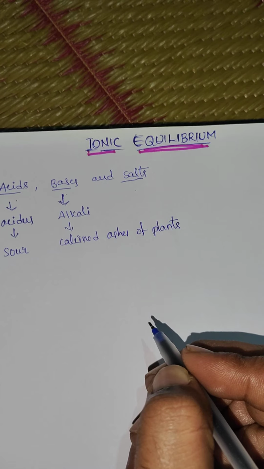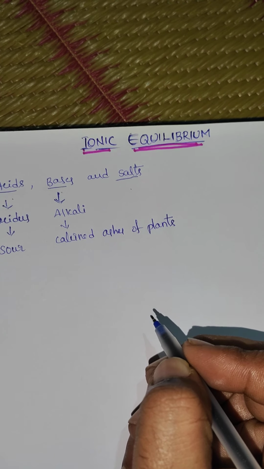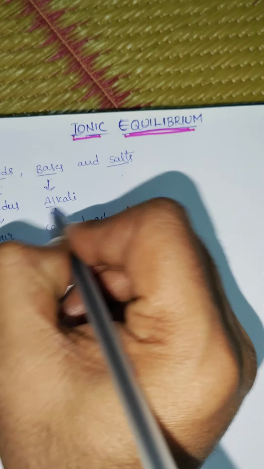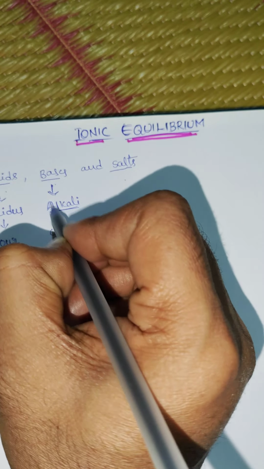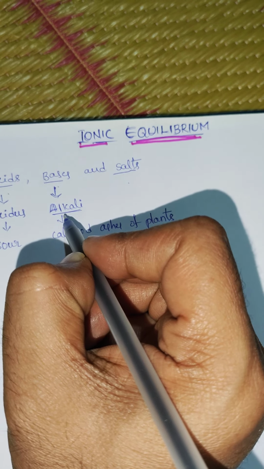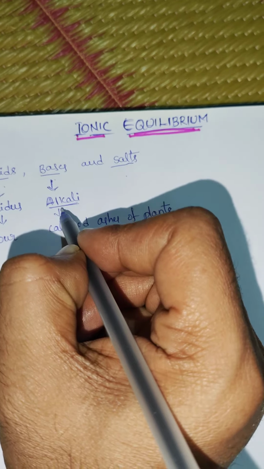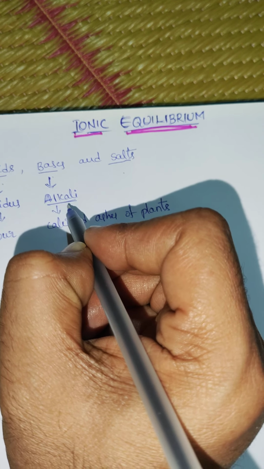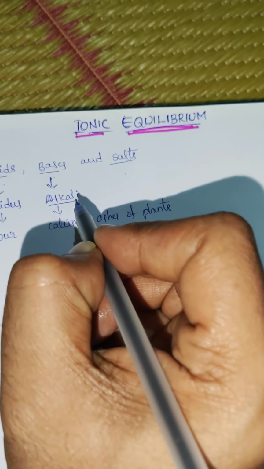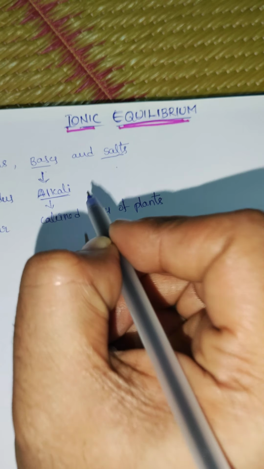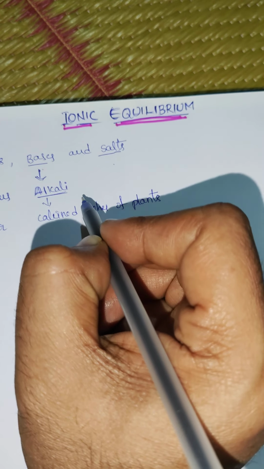These were first isolated from the ashes of plants, and hence we give the name alkali.